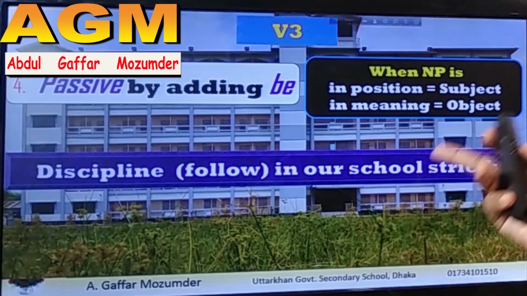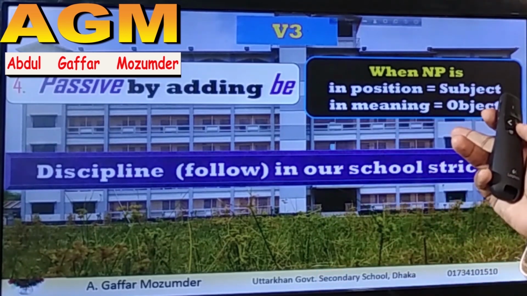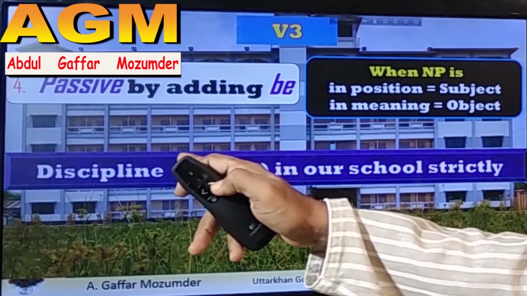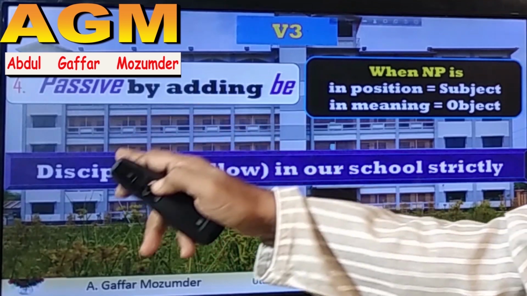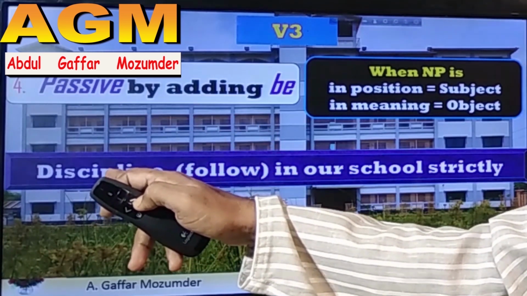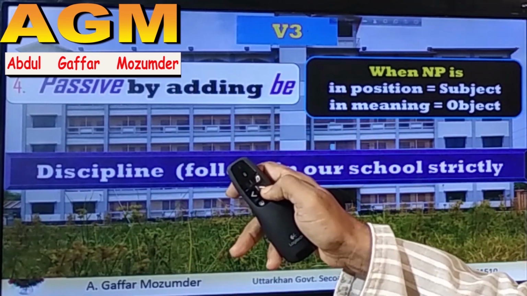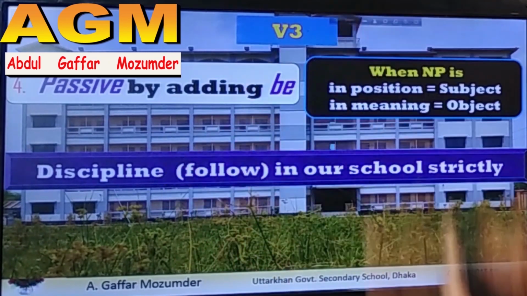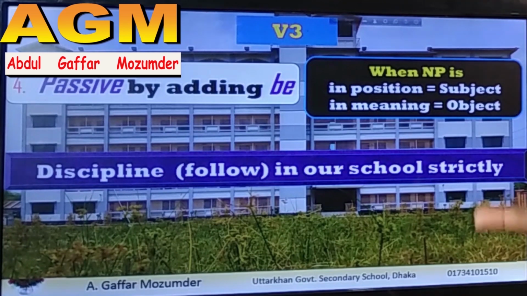I've given the same example in passive, but here I've repeated it without any be verb. Discipline is a noun, and follow is a verb, and there is no be verb here. So what should I do here?